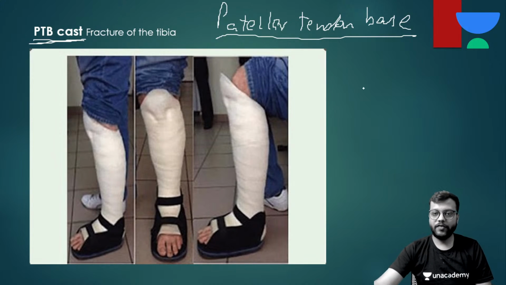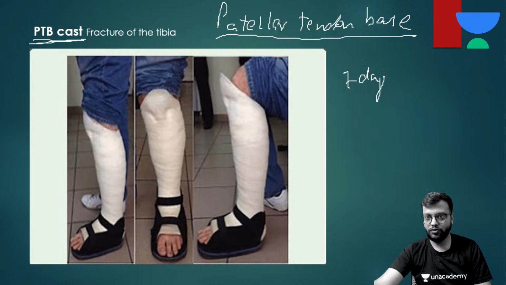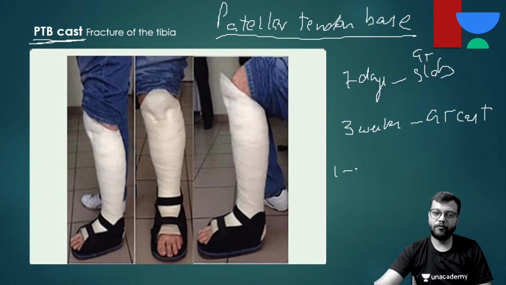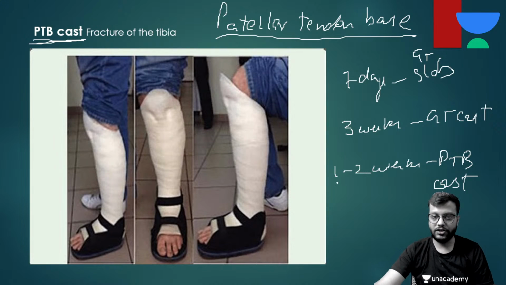See, if there is a fracture of tibia, and you are managing it conservatively, for 7 days you go for a GT slab. Okay, then for around 3 to 4 weeks you go for the GT cast, and after that for 1 to 2 weeks you go for this PTB cast, so that the patient can start the weight bearing as well as can start the movements at the knee joint.